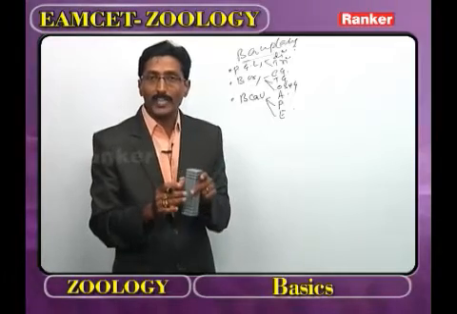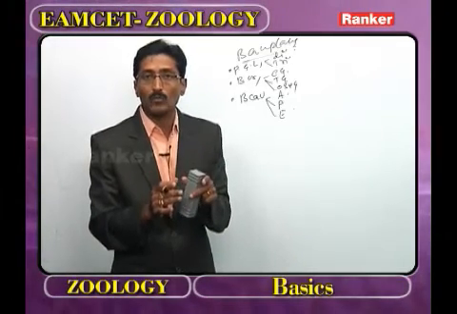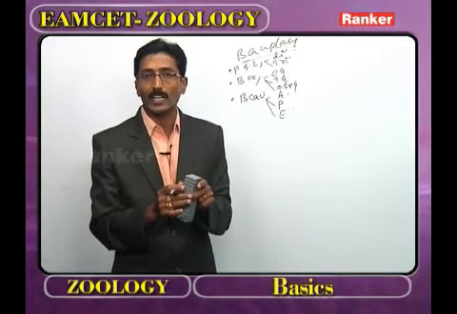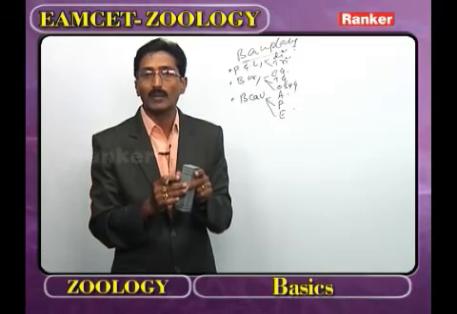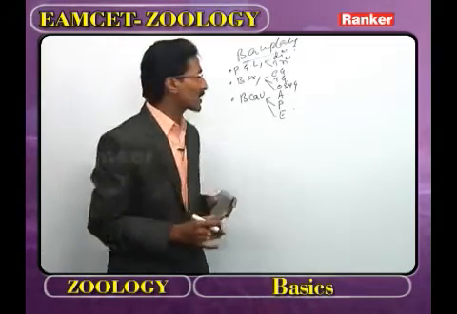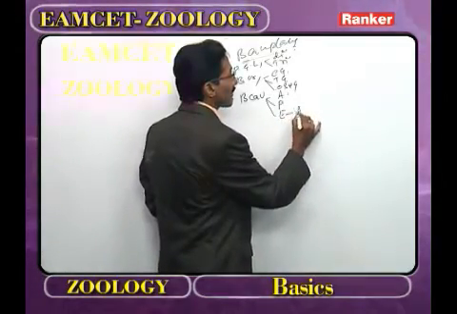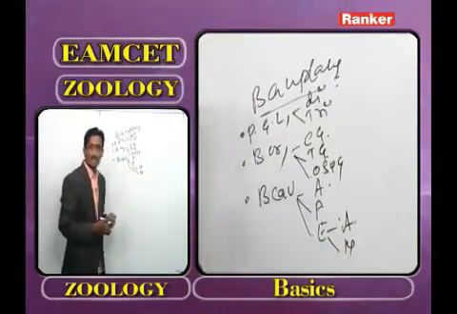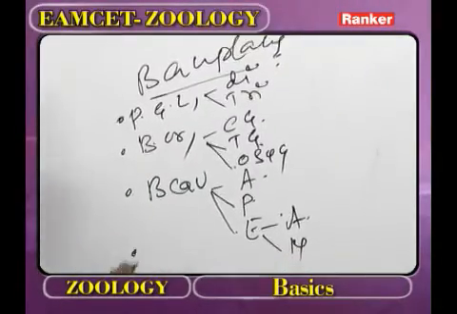What is meant by eucoelom? Here, the body cavity is true. What is meant by true body cavity? Externally and internally it is covered and protected by mesodermal epithelia. What are the examples for the eucoelomata? From Annelida to mammals.